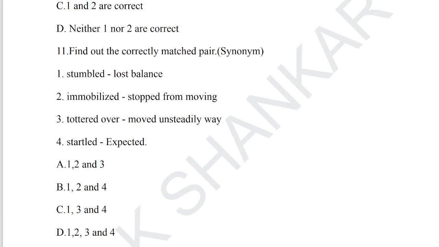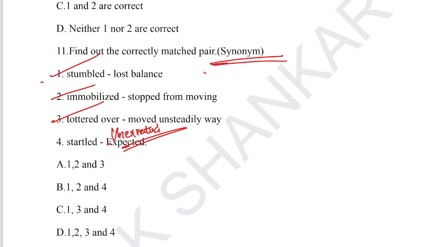Find out the correctly matched pair of synonyms. The first pair, stumbled, lost balance, is correct. Immobilized, stopped from moving, is correct. Tottered over, moved unsteadily, is correct. Startled means unexpected.